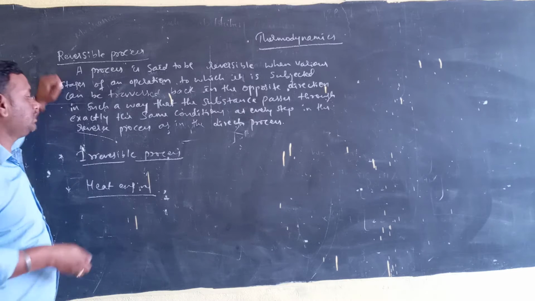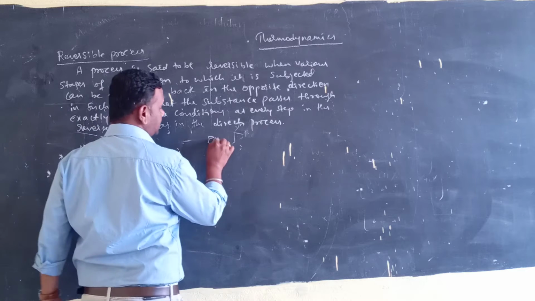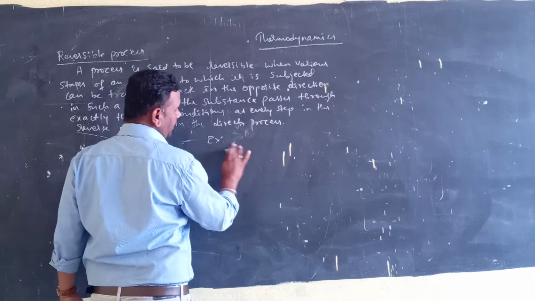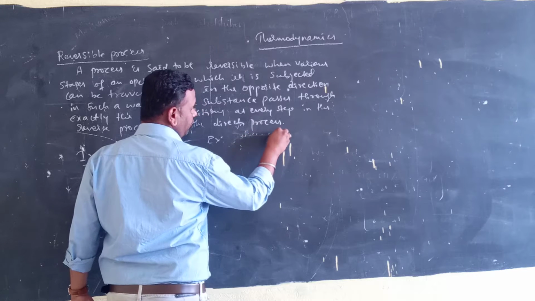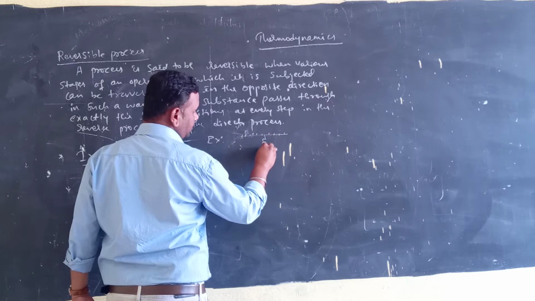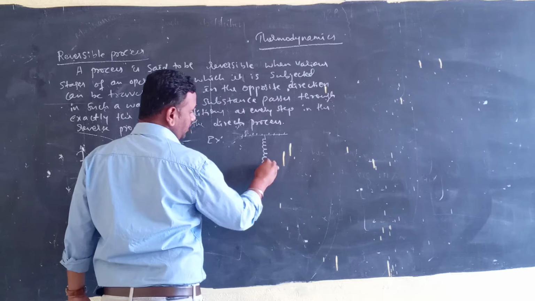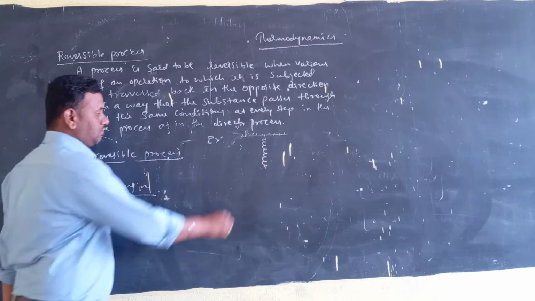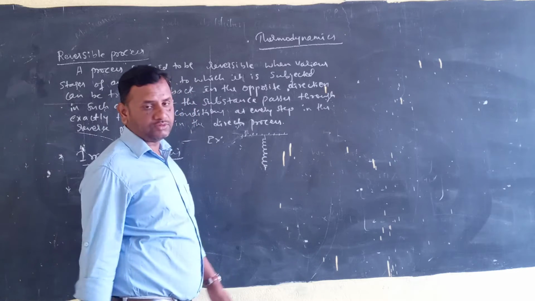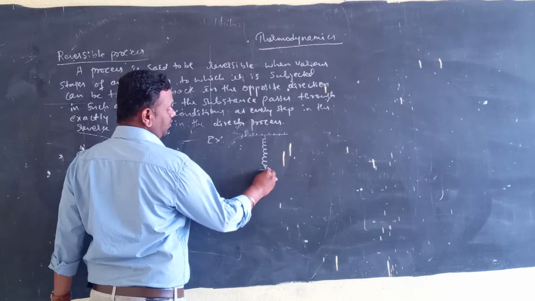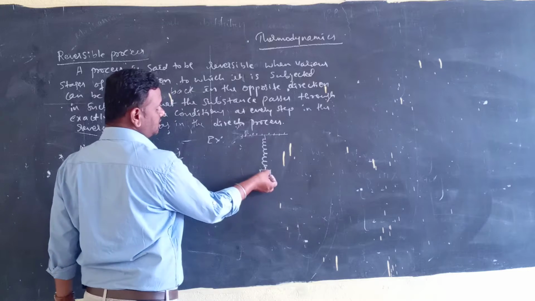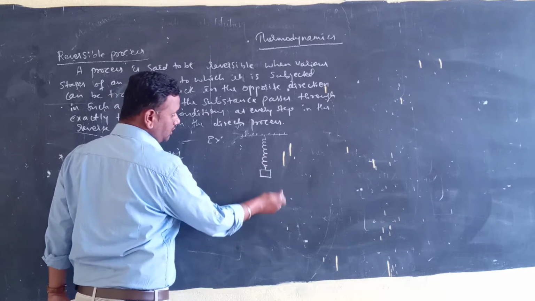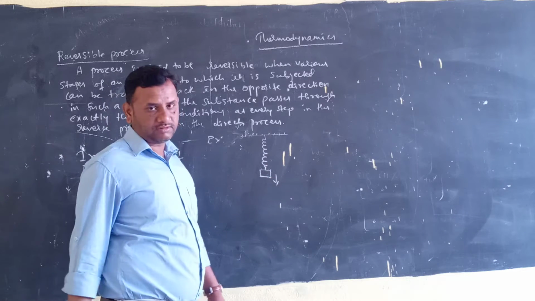Say for example, let's give just an example. For example, we are having a spring which is fixed to a rigid surface. This is a spring. Okay, it has a hook here, a spring handle, and we have loaded some weight here. Say this weight is being pulled down in the downward direction.